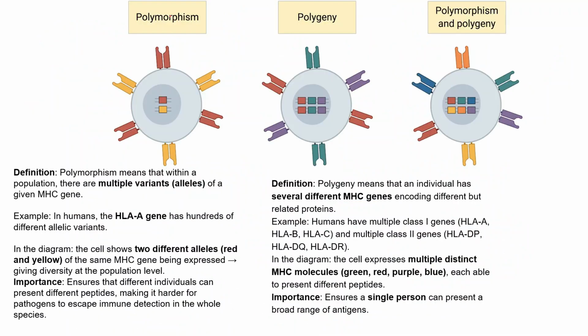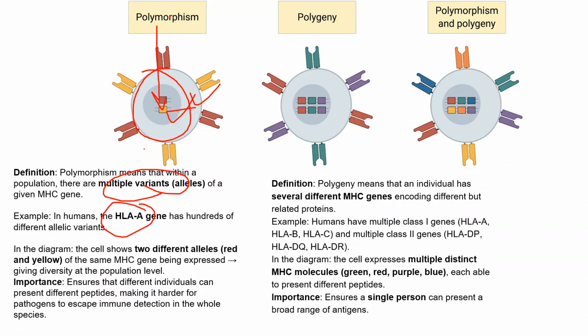Here also, through the diagram, we can see this is polymorphism. If there are multiple variants of a given MHC gene, each individual has two, but in different humans it is different. For example, in humans the HLA gene has hundreds of different allelic forms, but each individual has only two. At the population level there are hundreds of different allelic variants.